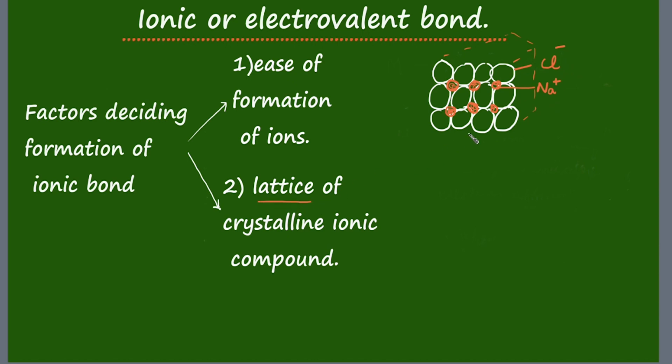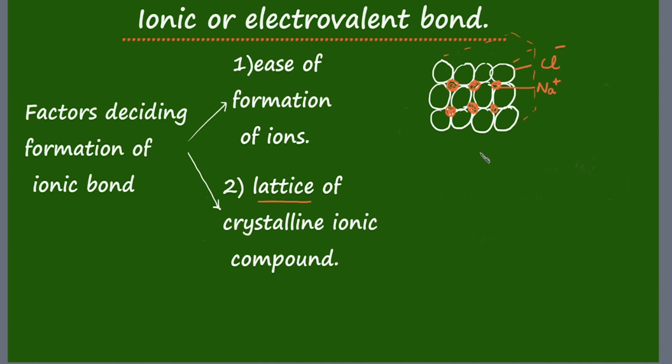This is possible in crystalline ionic compounds. After formation of the ions and formation of the ionic bond, these ions arrange themselves into this lattice. And when this lattice is formed, some amount of energy is released.